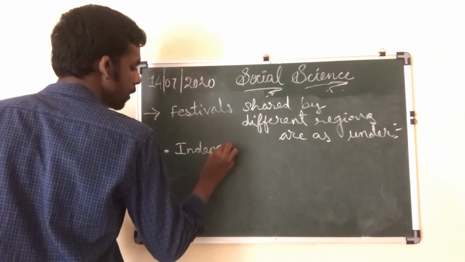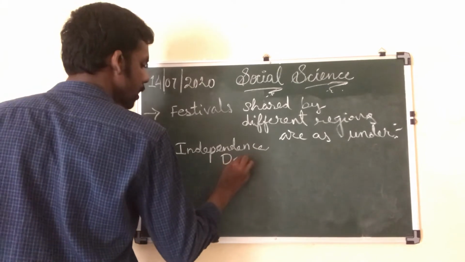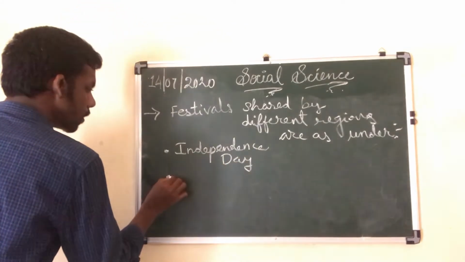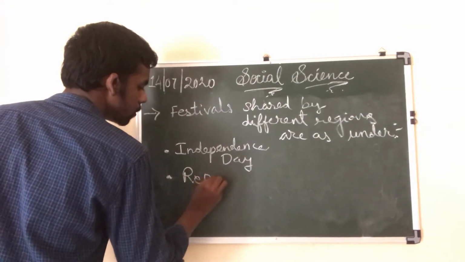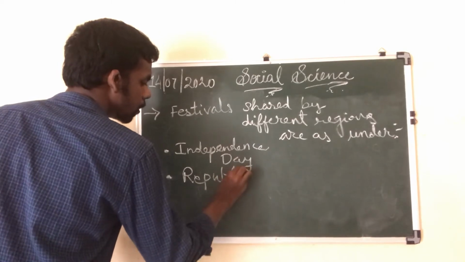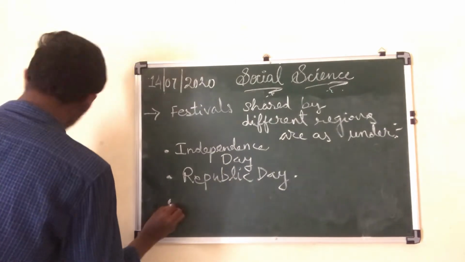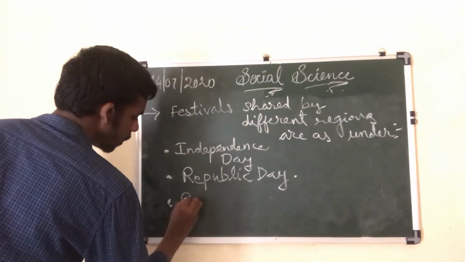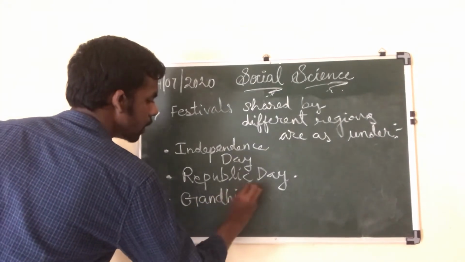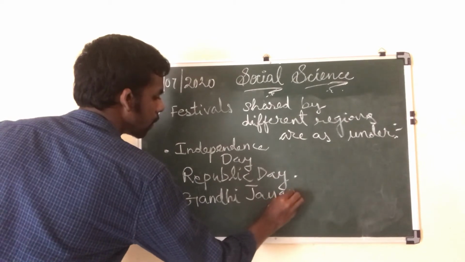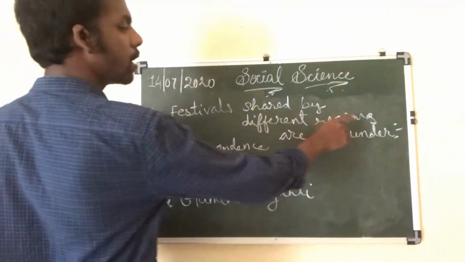Okay, Independence Day. What is the second one? Republic Day is being shared. Republic Day. What is the third one? Gandhi Jayanti. So these are kind of festivals shared by different regions.